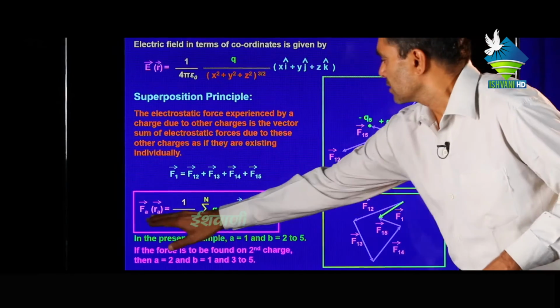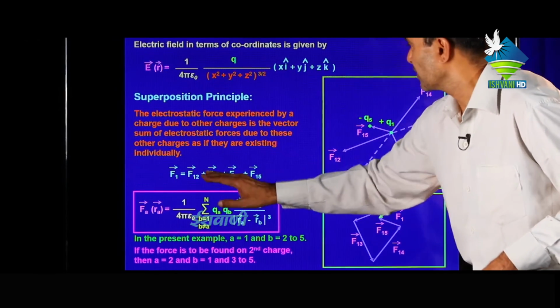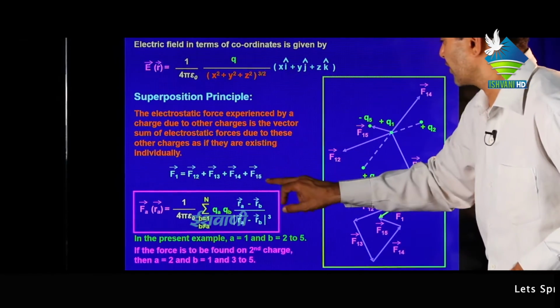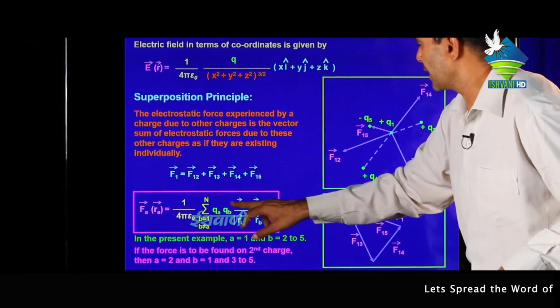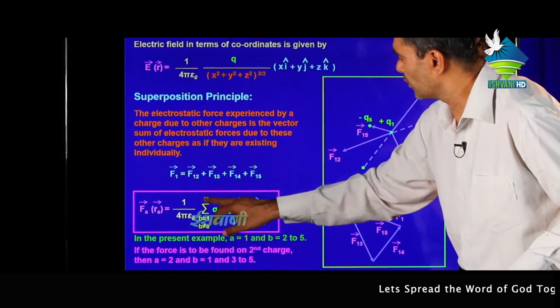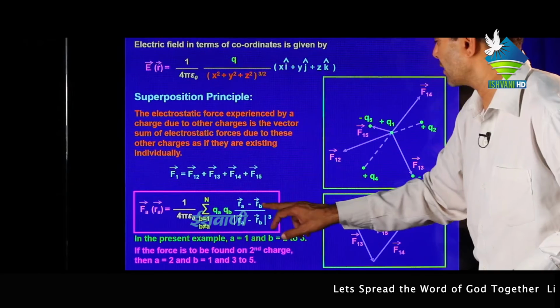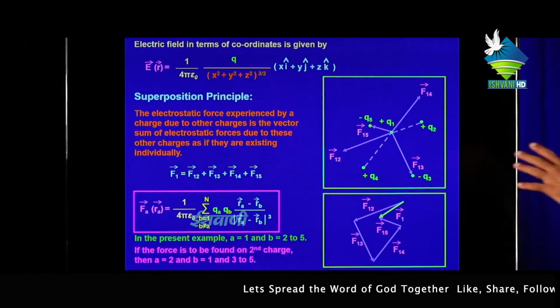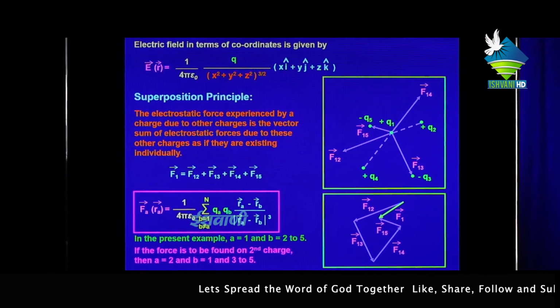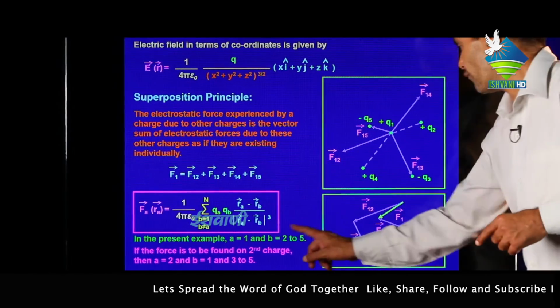Now this becomes a summation. Putting this value in all equations, 1 upon 4 pi epsilon 0 becomes common, and we get the summation over b equal to 1 to n of qa qb (ra minus rb) upon |ra minus rb| cube. In the present example, a equal to 1 and b equal to 2 to 5.